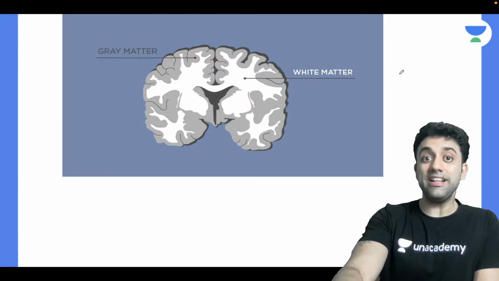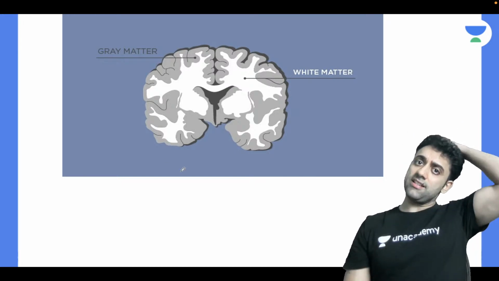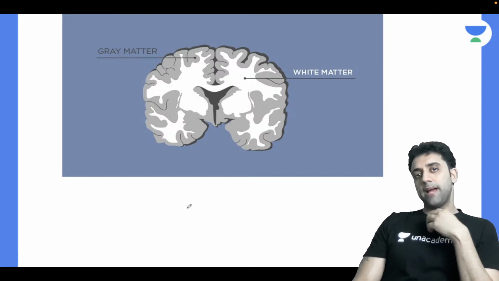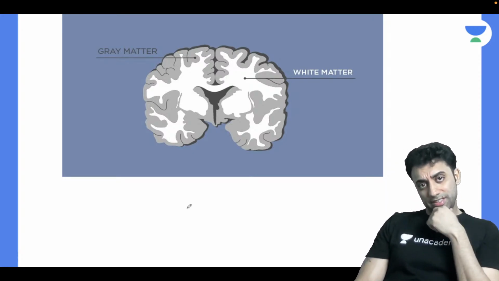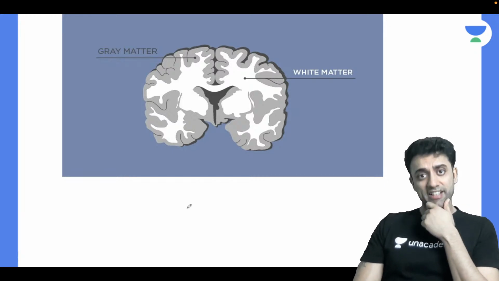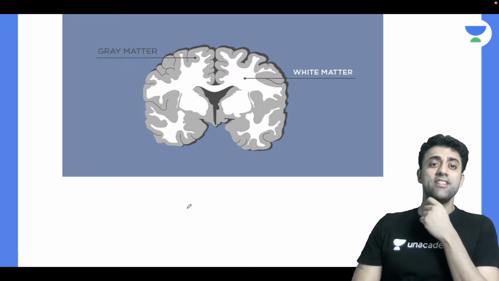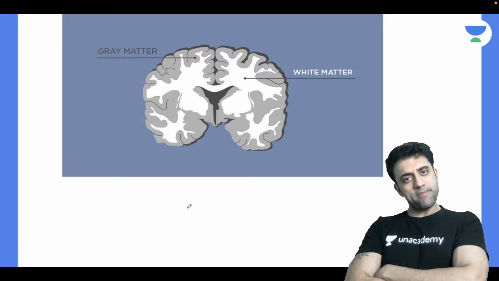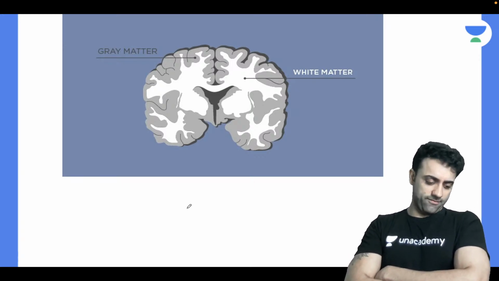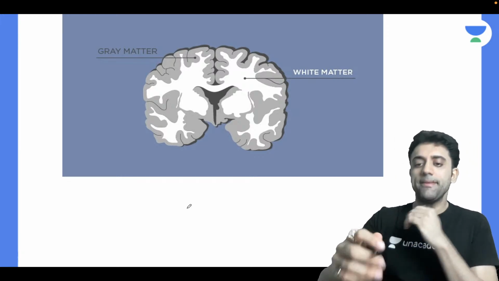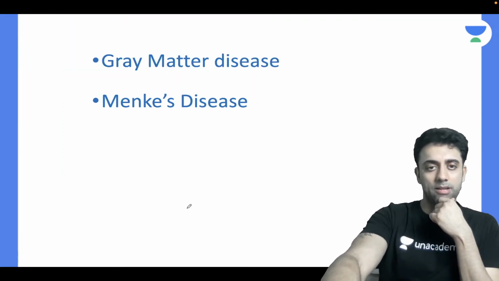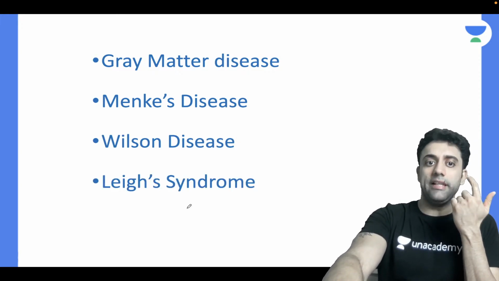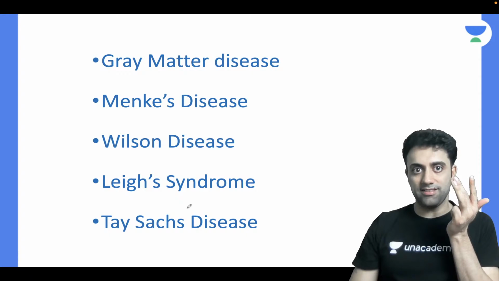So, gray matter disease. Is Wilson disease a topic of choice? Okay, I'm the examiner, you are the student. So Dr. Osama, which year? Final year. Okay, fine. Gray matter disease: tell me, is Wilson disease a gray matter disease or a white matter disease? What do you think? The examples of gray matter disease are Menkes disease, Wilson disease, the topic of choice, Leigh syndrome, and Tay-Sachs disease. Very beautiful.